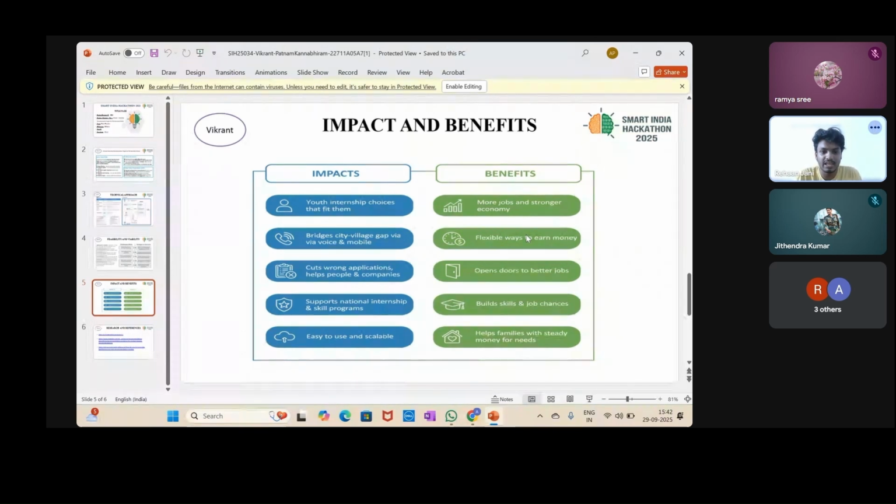The benefits are equally powerful. More jobs and a stronger economy, flexible ways for students to earn money, better access to career opportunities, skill building for long-term growth, and steady support for families. In short, our solution creates a bridge between skills and opportunities, driving both personal and national growth.